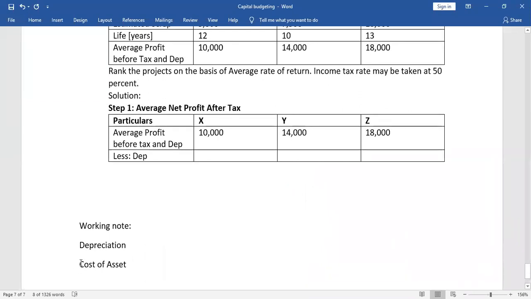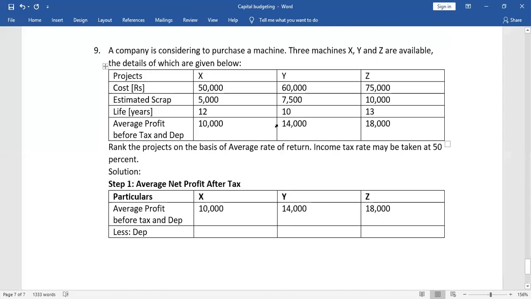Now we have to find the depreciation applying this formula for all the three machines. First we will find out for machine X. What is the cost of machine X?